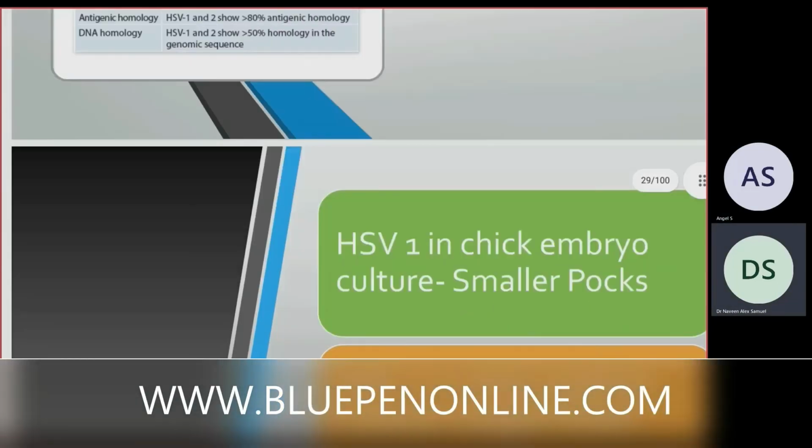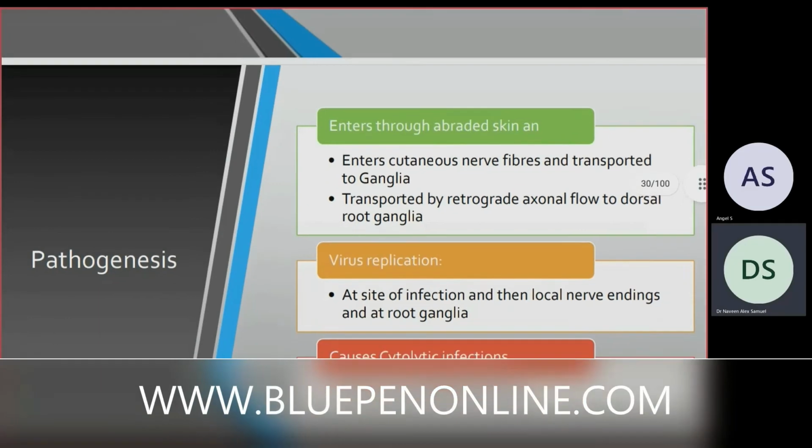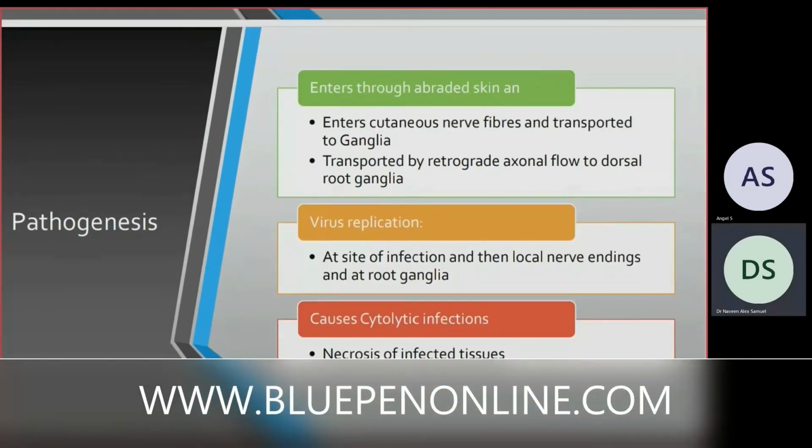It's simple actually. So next is pathogenesis. The infection enters through the abraded skin. It enters the cutaneous nerve fiber and is transported by retrograde axonal flow to the dorsal root ganglia. The virus replicates at the site of the infection, in the local nerve endings, and at the root ganglia.